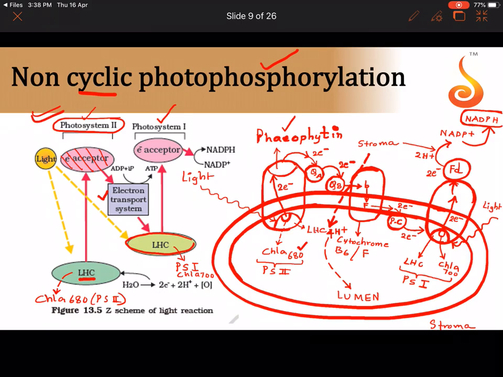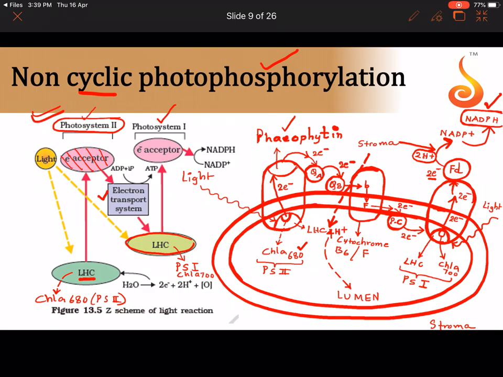Please bear in mind, in non-cyclic photophosphorylation, in the end we are getting NADPH. So who added this NADP plus molecule? It was ferredoxin. Now this FD is ferredoxin. It takes these 2 electrons that are coming from chlorophyll A700 of PS1 and it picks up 2 protons. Where did it pick up these 2 protons from? It picked it up from the stroma. It adds the 2 electrons and 2 protons to NADP plus, reducing it into NADPH. This is a very important thing.